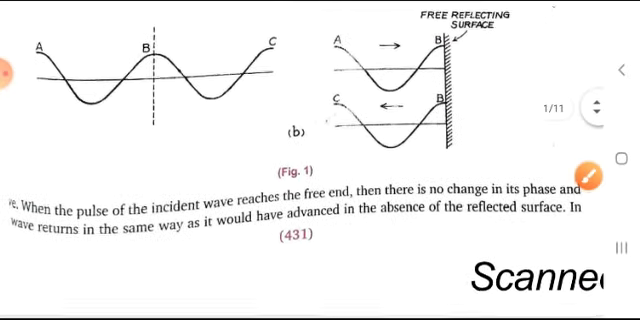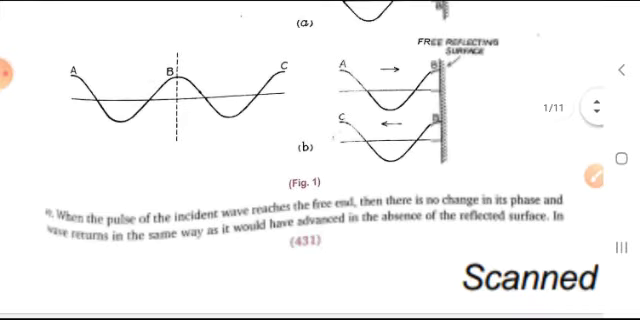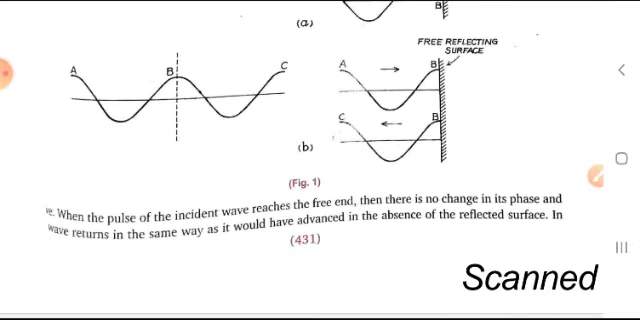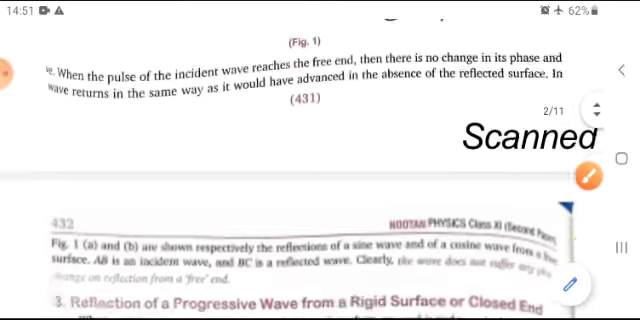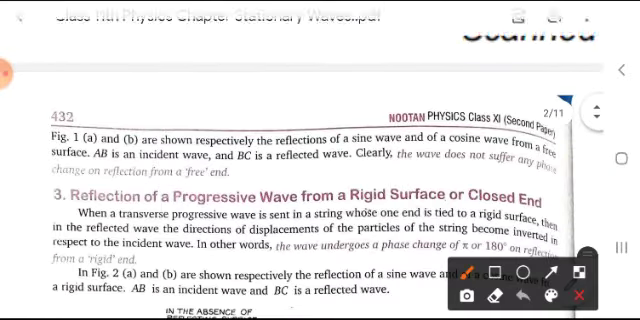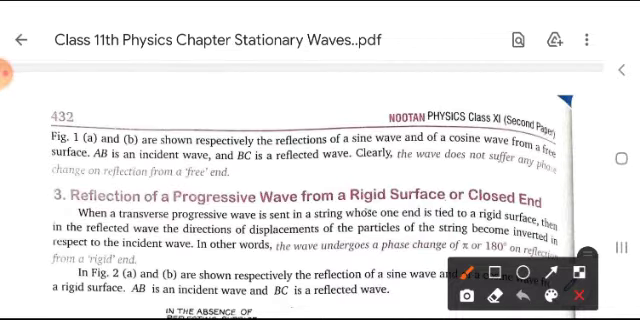Now, what happens here? When the pulse of the incident wave reaches the free end, then there is no change in its phase, and the wave returns in the same way as it would have advanced in the absence of the reflecting surface. Okay. Now, moving forward, the above diagram shows that the wave does not suffer any phase change on reflection from a free end. This is very important for all of you.